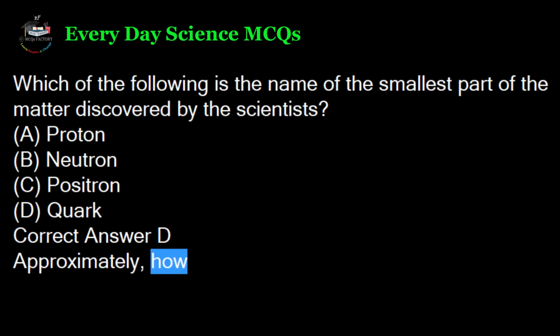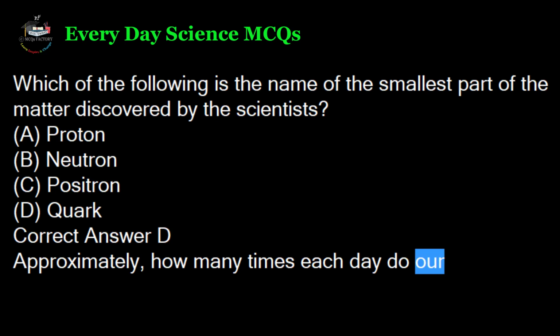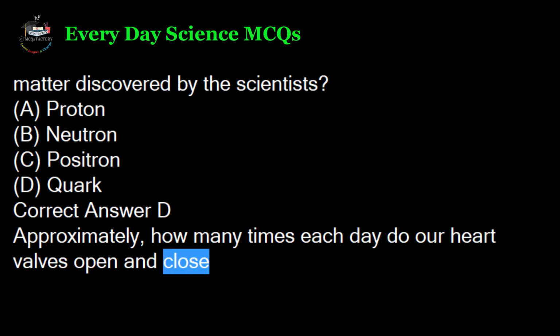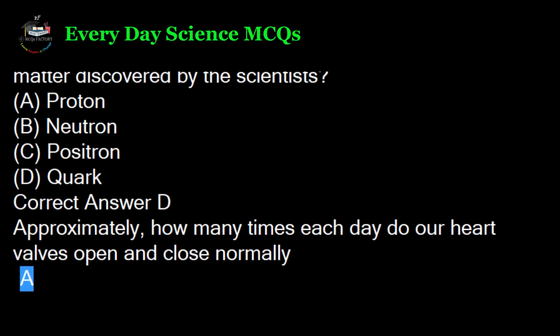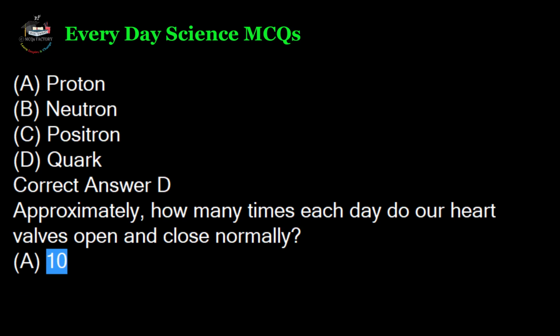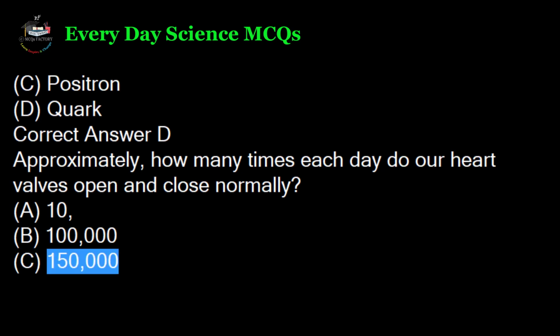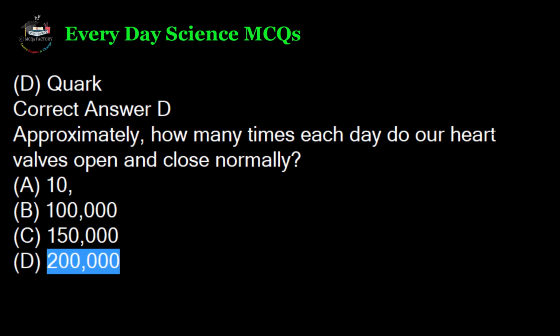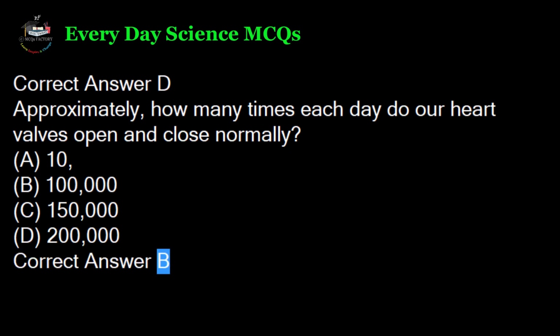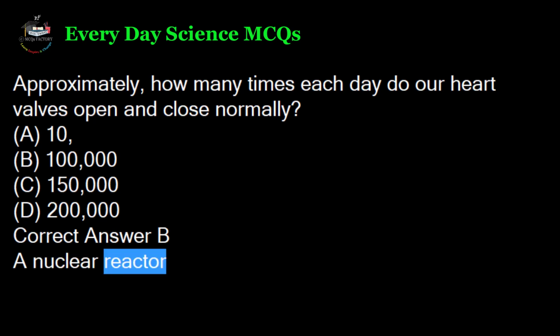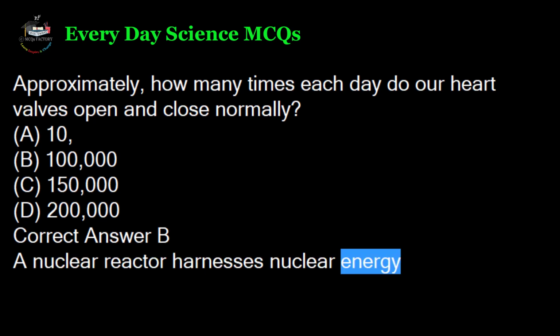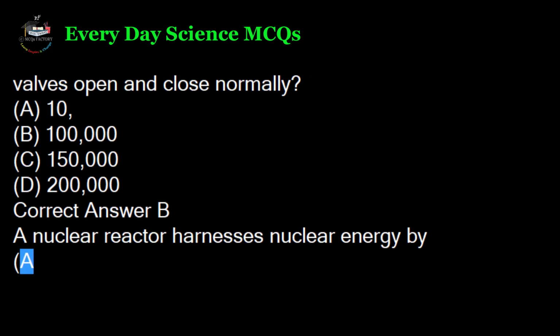Approximately, how many times each day do our heart valves open and close normally? A. 10. B. 100,000. C. 150,000. D. 200,000. Correct answer B. A nuclear reactor harnesses nuclear energy by A.